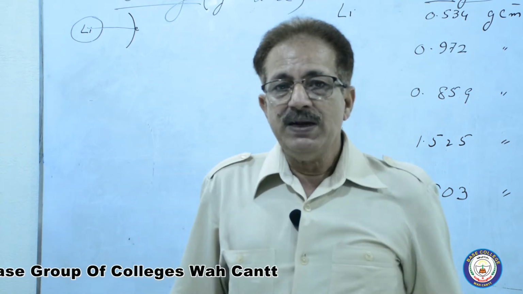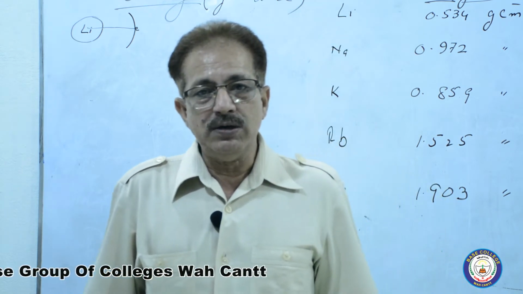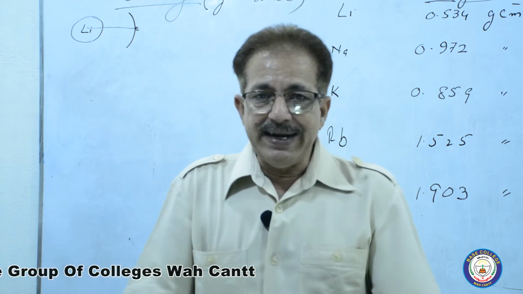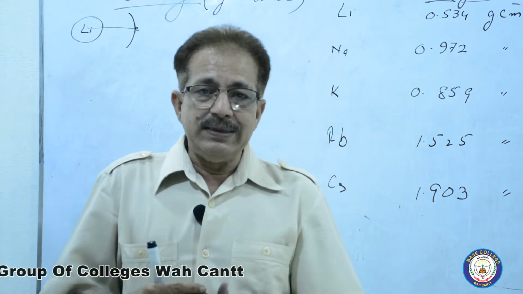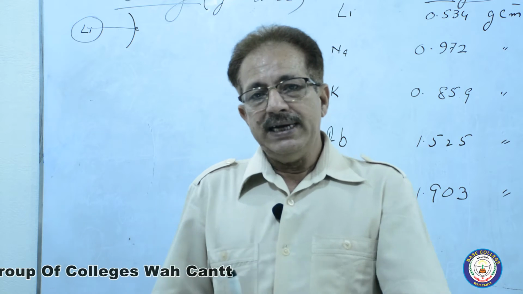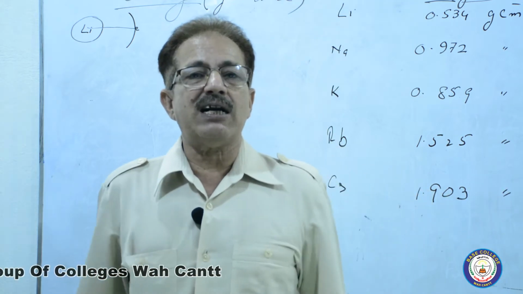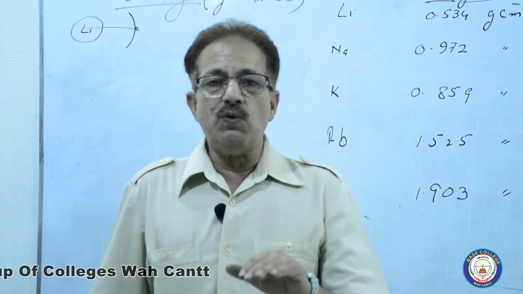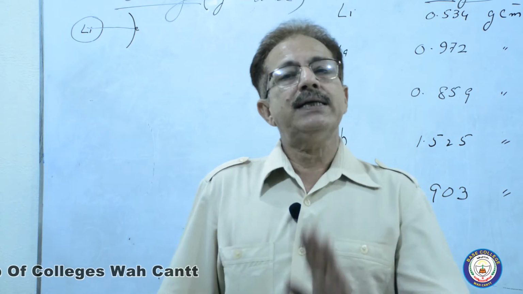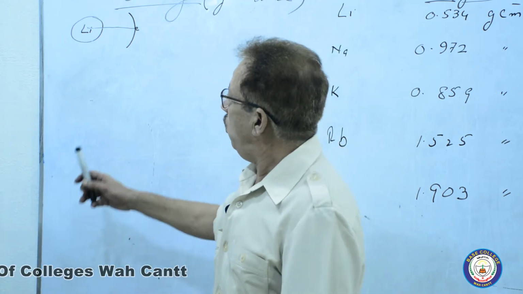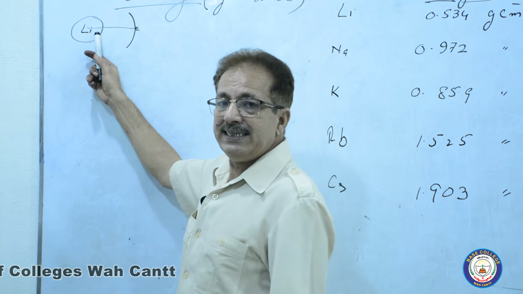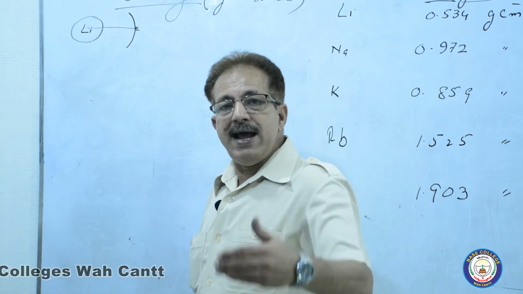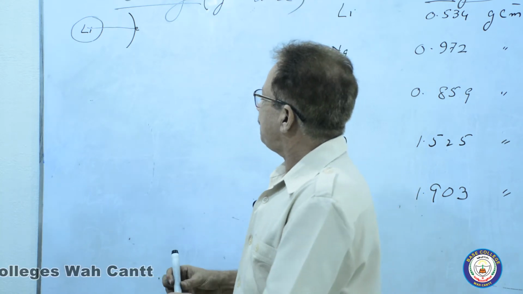Volume directly depends upon the radius. If the radius is smaller, then the volume will be smaller. If the radius is bigger, then the volume of that atom will also be greater. So the radius and volume are directly related to each other.